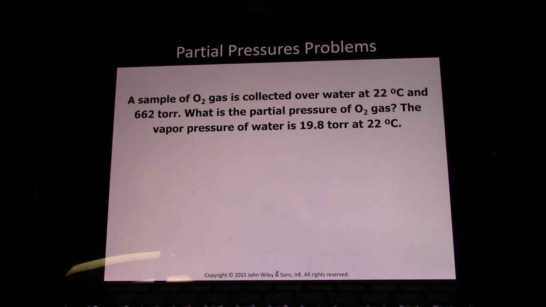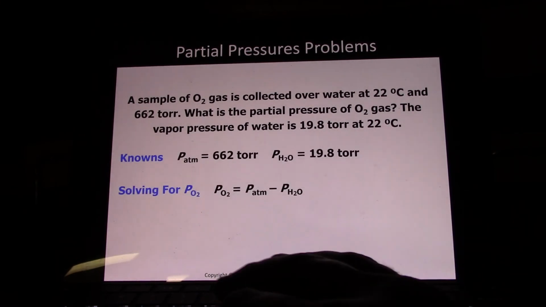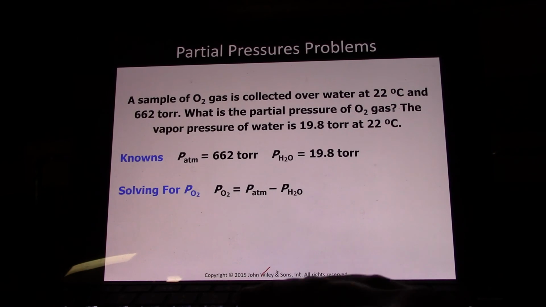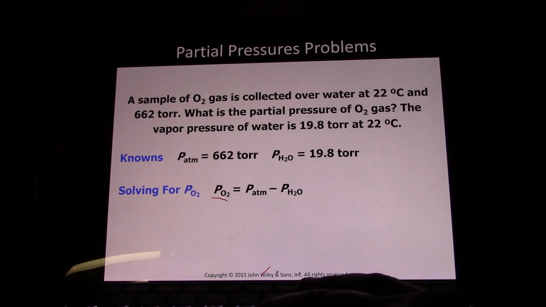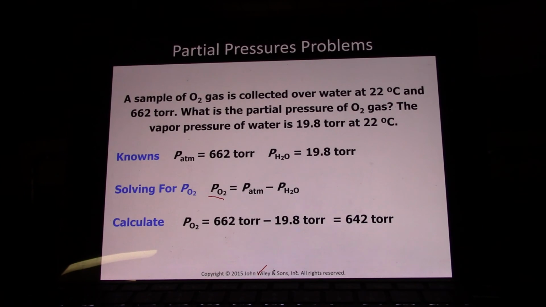If we look up the vapor pressure of water, which is just something that you look up, you'll see that it's 19.8 torr at 22 degrees Celsius. Therefore, the atmospheric pressure outside will be equal to the pressure of oxygen plus water vapor inside the bottle. To solve for PO2, we subtract the partial pressure of water vapor from each side. And we see that of that 662 torr, 642 torr were due to the oxygen itself, and 20 torr was due to the water vapor collected also.